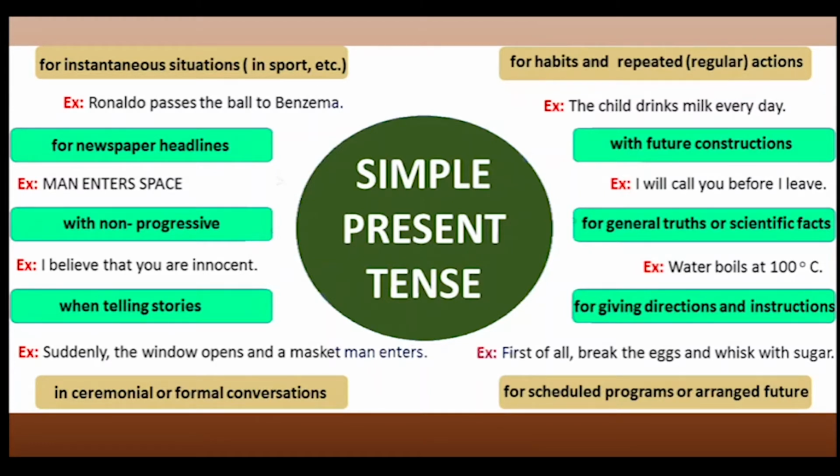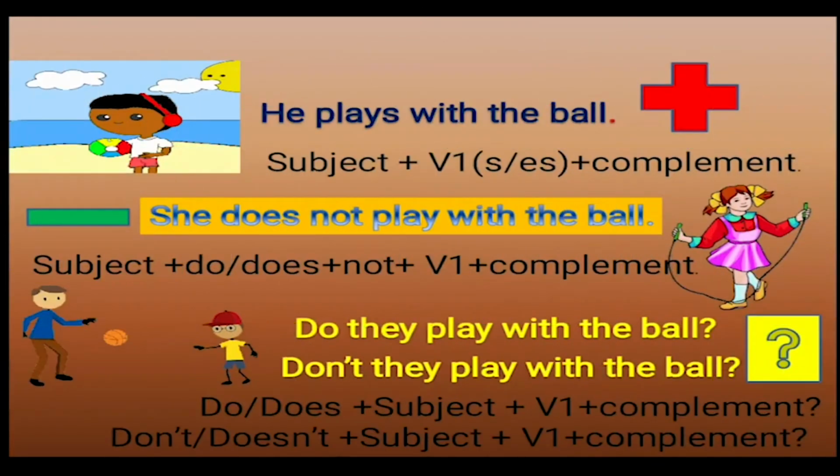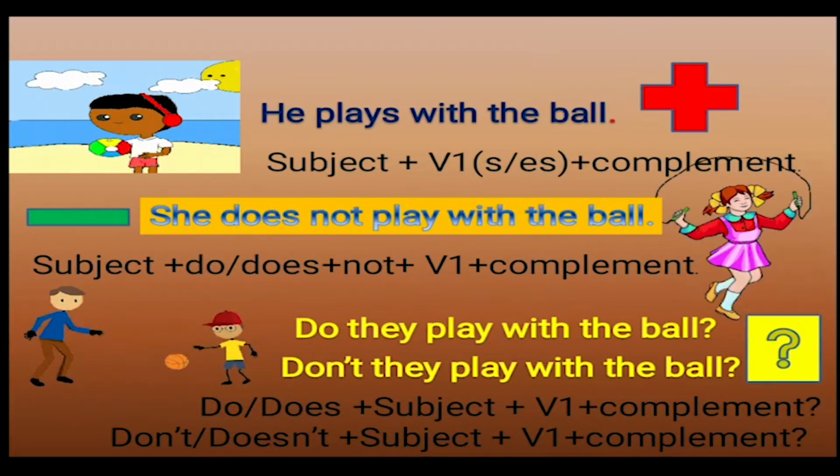And for giving directions and instructions, for example, first of all, break the eggs and whisk the sugar. Also, children, for scheduled programs or arranged future, that means when you talk about the future but you have already scheduled it. And also for railway timetables, bus timetables, your class timetables, daily routines and habitual actions. In all these cases, we use the simple present tense only. So we all should know the structure of simple present tense in all three types of sentences, that is affirmative or positive, negative, and also interrogative.